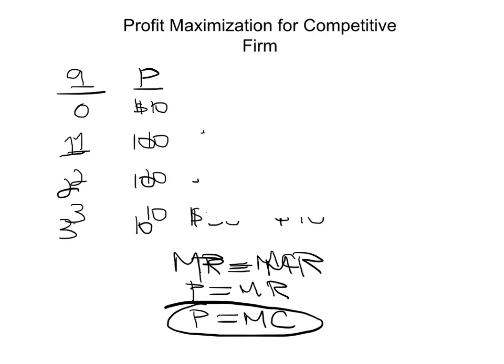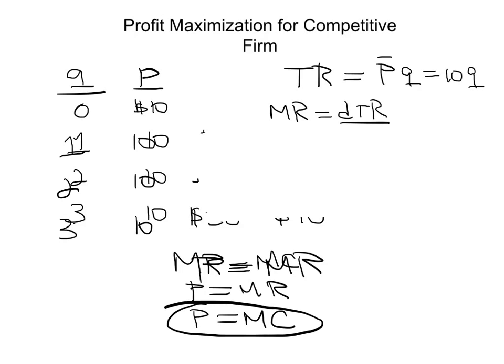So what we're saying here is that suppose total revenue at any point is equal to a constant times output. Let's say 10 times Q. Well, the marginal revenue, which is the derivative of the total revenue equation in this case, is going to be equal to the constant, which is the price, in this case $10. So clearly, when marginal revenue is the derivative of the total revenue equation, and one of the terms in that total revenue, which is price, is constant, then the derivative is going to be equal to that constant, which is the price.